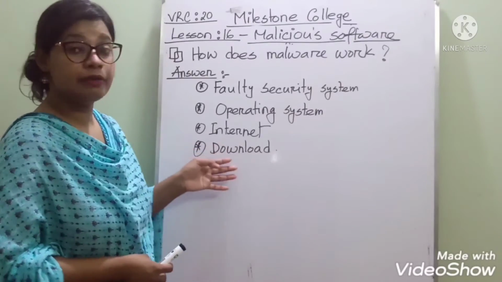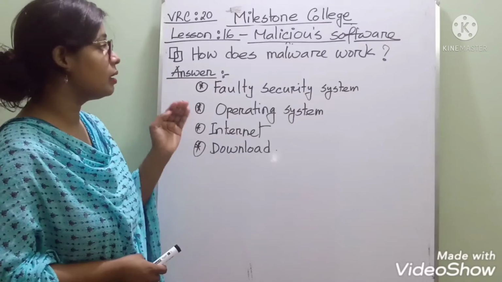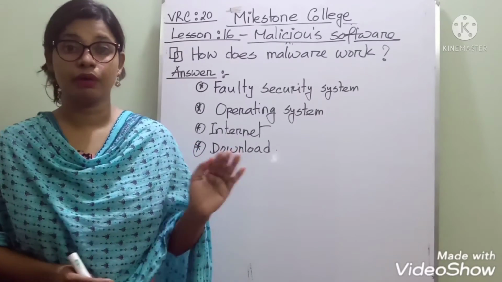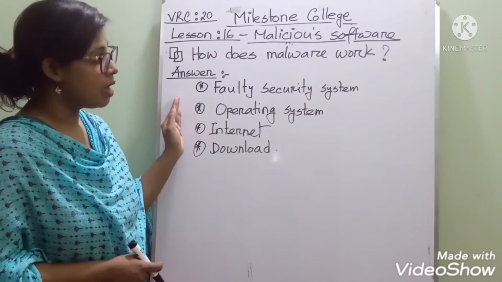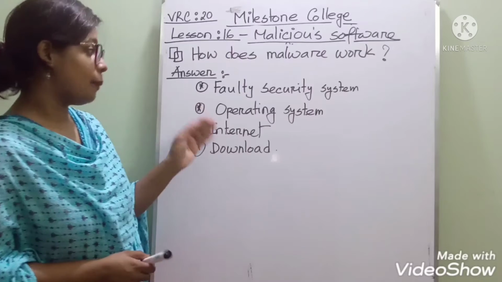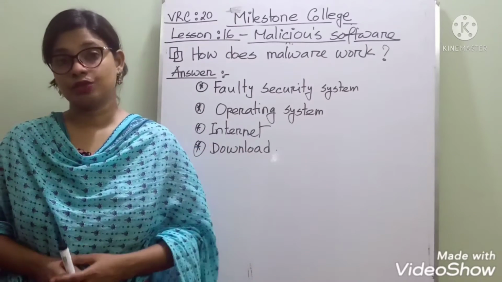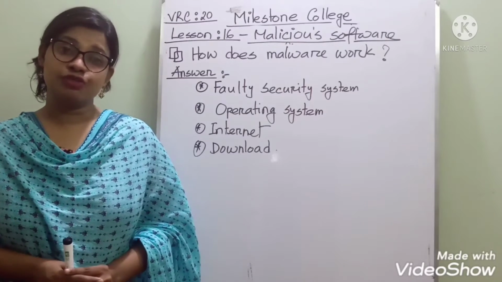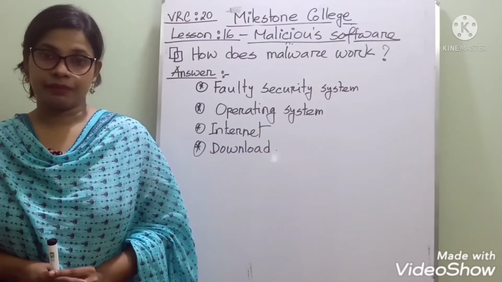Okay, I am telling you again. See, how does malware work? It is our question. So we can write the answer in points. The first point, as I told you, is faulty security system, then operating system, internet, and the last one is download. Okay, so mentioning these four captions, you will write a detailed answer.